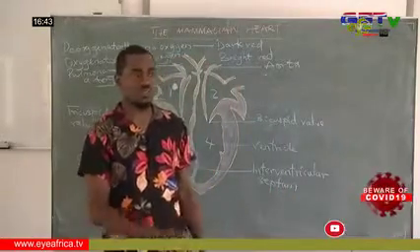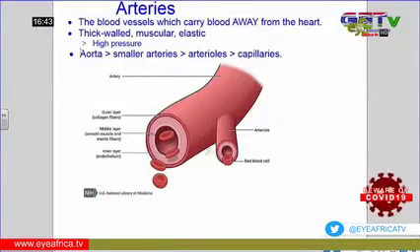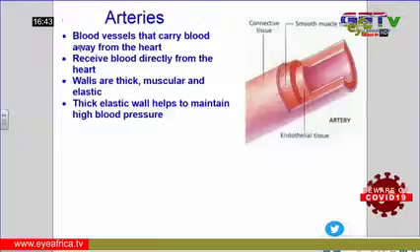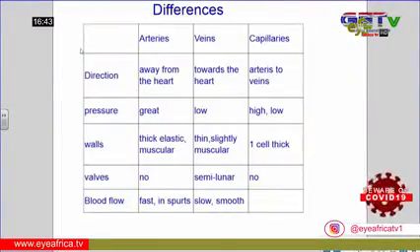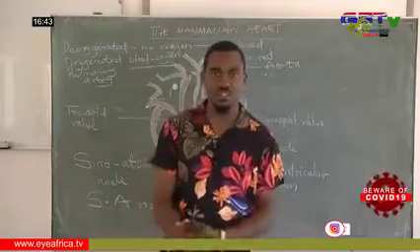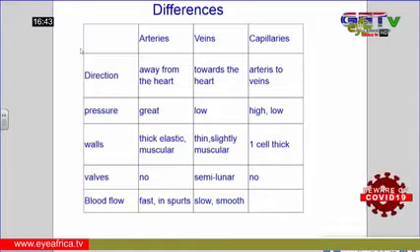Then the circulation continues. So looking at the comparison between the arteries, the veins, and the capillaries, we are going to look at how they tend to differ from one another. The arteries carry blood away from the heart, the veins carry blood towards the heart, and the capillaries carry blood between the arteries and the veins. They convey blood from the arteries to the veins.